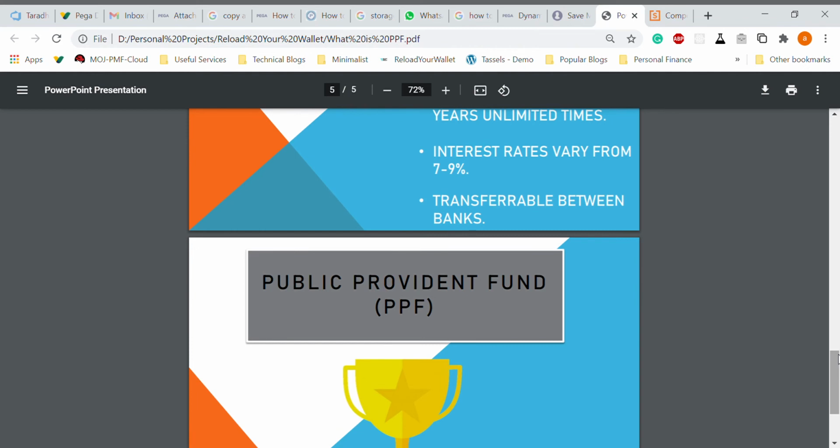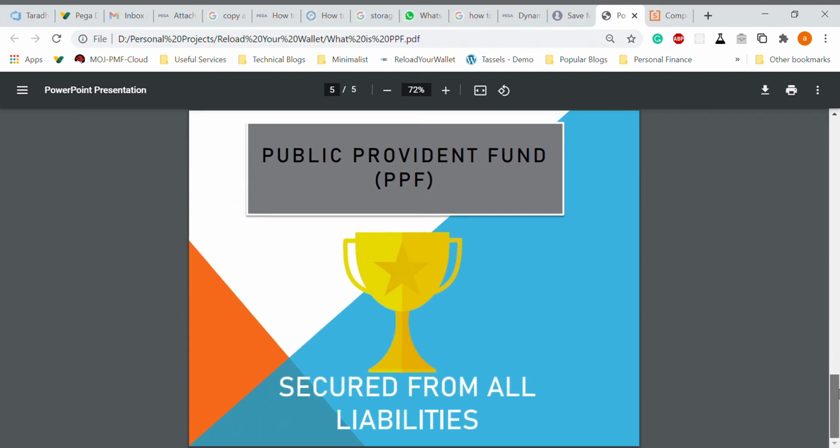So these are the few options for PPF. Now one advantage is that PPF is the only instrument in India right now through which you can save your money at any cost. That money will be yours. So what I mean is this is secured from all liabilities.